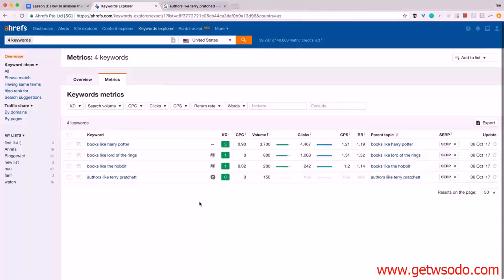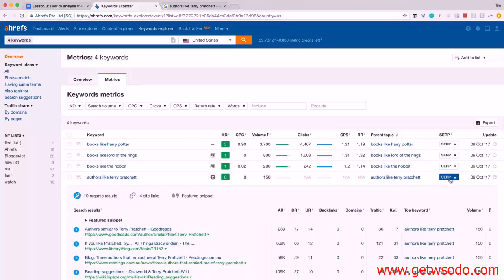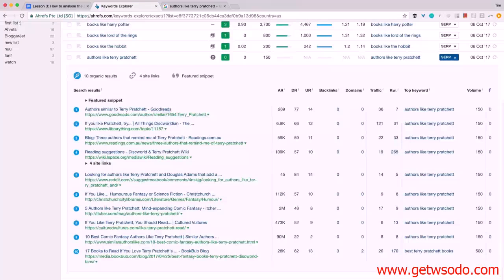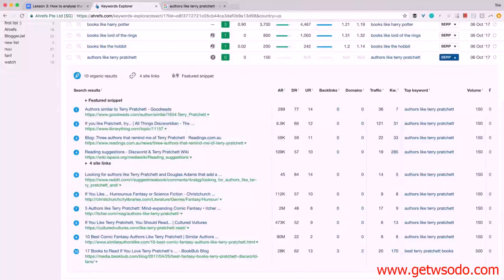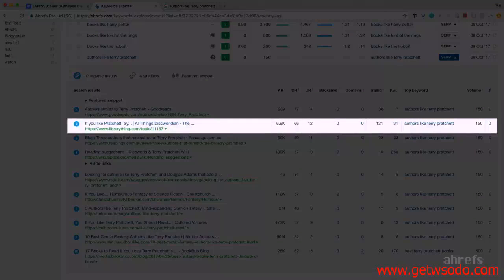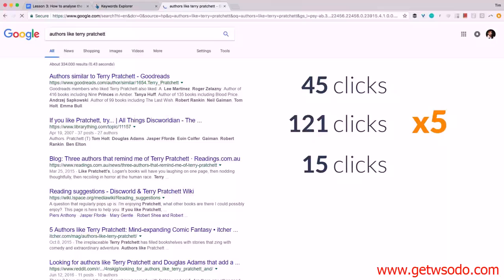Here in Ahrefs Keywords Explorer we have a handy SERP button. It pulls the top 10 ranking pages for your keyword and shows a lot of useful data for each of them. The column that we are interested in right now is called Traffic, and it says that the page that ranks number 2 for the keyword authors like Terry Pratchett seems to be getting over 100 visitors from search every single month. This is 5 times more than we have just estimated for that page.